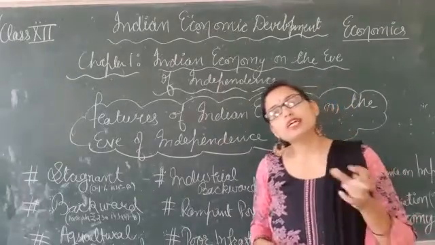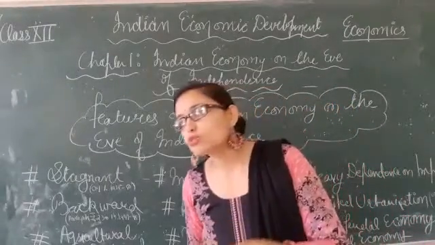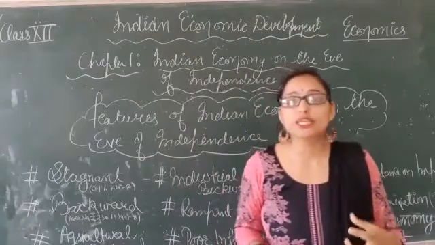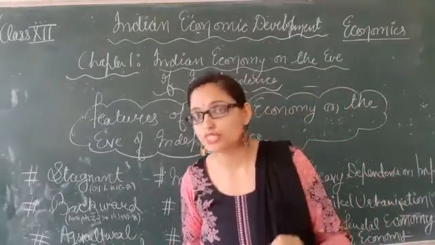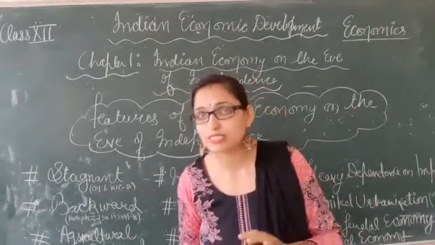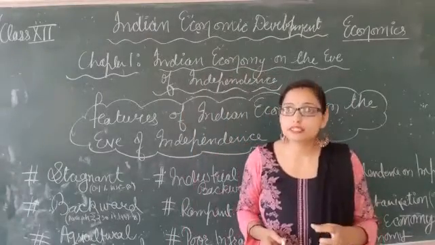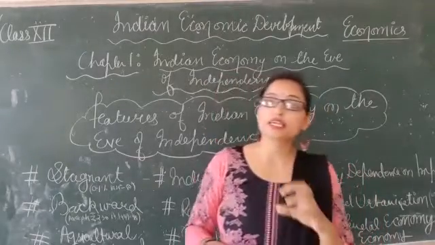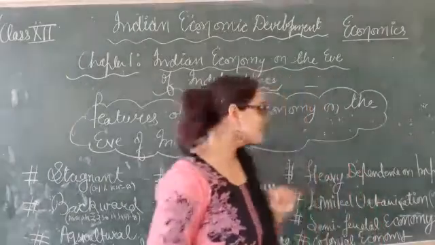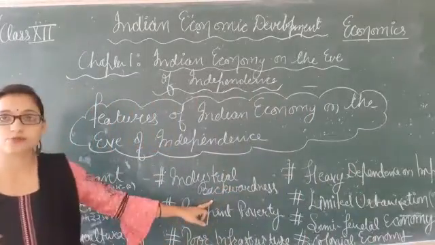And moreover, the productivity per hectare was also very low. The production of rice, wheat per hectare was also very low at that very time because of lack of irrigation facilities. There was no permanent means and no high variety seeds were used. Britishers did nothing to improve the agricultural sector of India. Clear? The next is industrial backwardness.